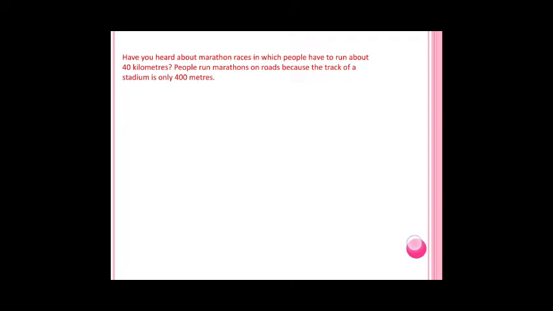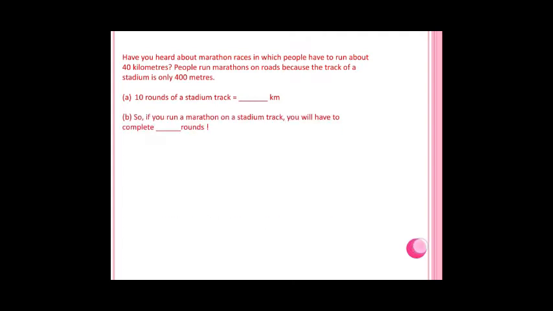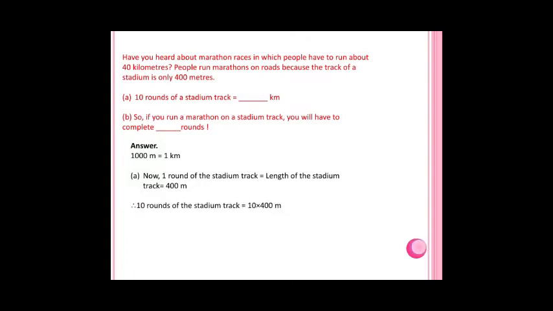See, you have to find: 10 rounds of a stadium track equals dash kilometers. And if you run a marathon on a stadium track, you will have to complete dash rounds. This too you have to find. Now 1000 meters equals 1 kilometer. One round of the stadium track equals the length of the stadium track. See here, the stadium is only 400 meters, right? So the length of the stadium track is only 400 meters, and that completes one round.